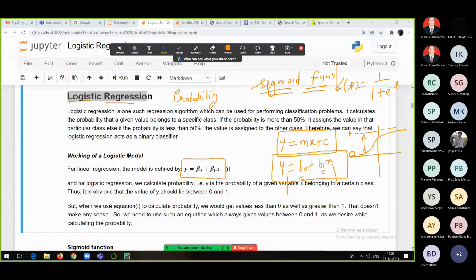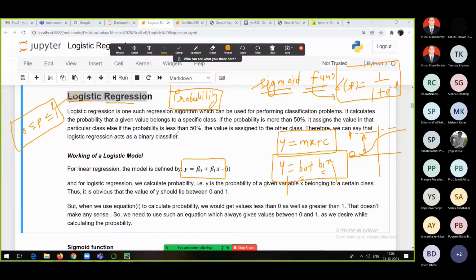That is one main reason why the sigmoid function is used for logistic regression, because logistic regression deals with probability, and probability value always lies between 0 and 1. The sigmoid function makes sure that all the values lie between 0 and 1. Another reason for using the sigmoid function is that it also makes sure of non-linearity in the data.